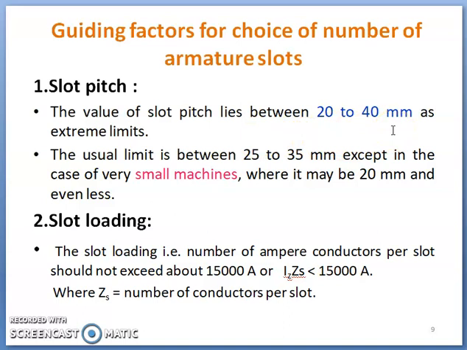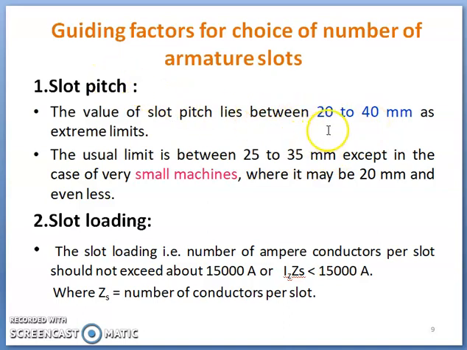Depending upon the number of slots, the slot pitch will definitely vary, because the designer will first fix the main dimensions of the machine, like diameter and axial length. Once the main diameter of the machine is decided, because output depends upon the main dimensions of the machine, and once the diameter is fixed, then after calculating the number of stator slots, the designer has to cross verify whether that slot pitch is within permissible limits or not. Hence, this can be taken as a guiding factor while choosing the number of slots.